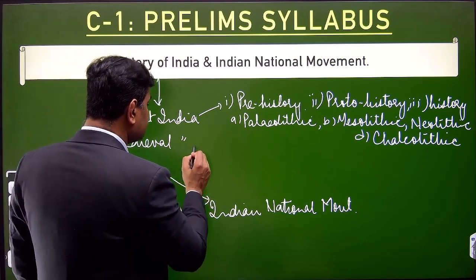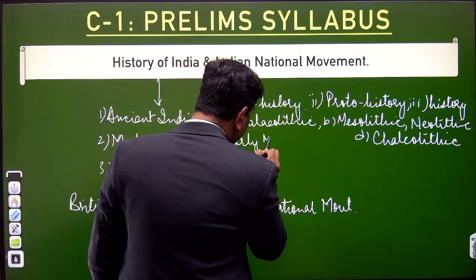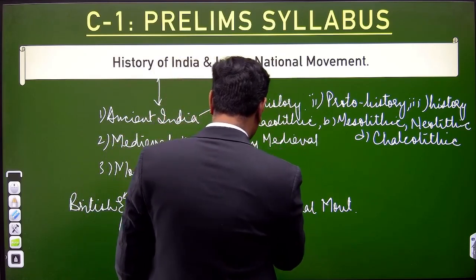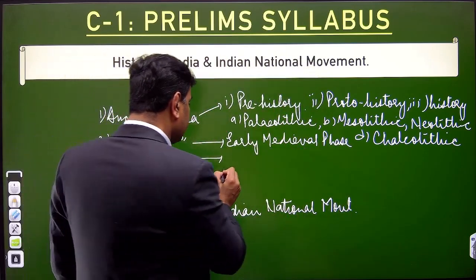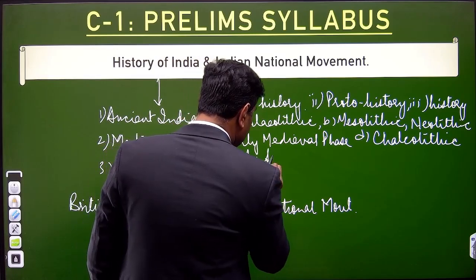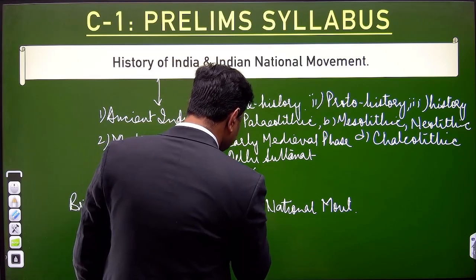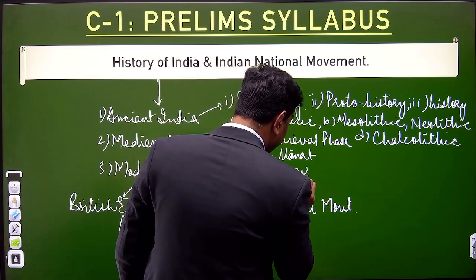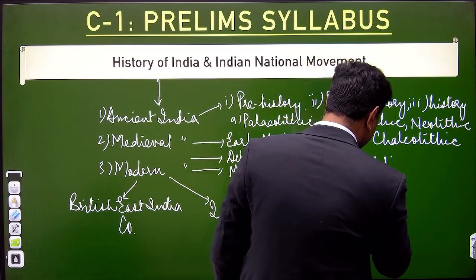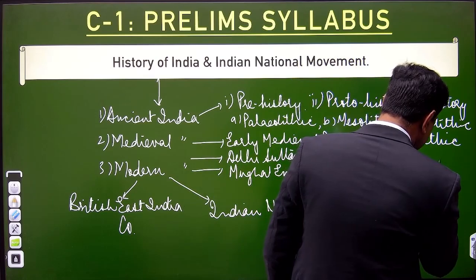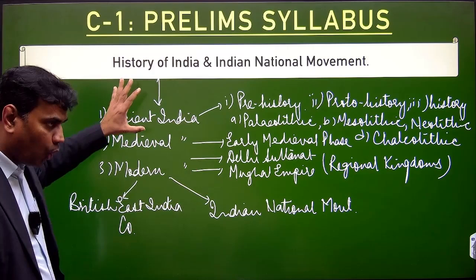In medieval history, you have basically the major components: the early medieval phase, from 750 AD to 1200 AD. Then you have another phase known as the Delhi Sultanate, and the third part would be the Mughal Empire. In between, you have to do regional kingdoms as well, like Vijayanagar and the Bahmani kingdoms, the most prominent ones. These are basically the decoding of the syllabus.